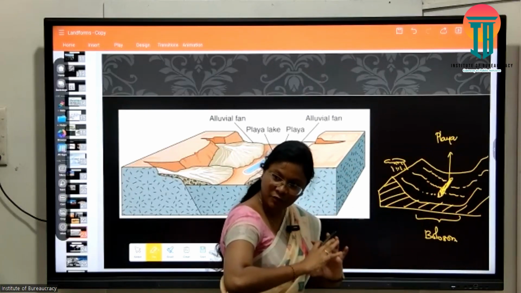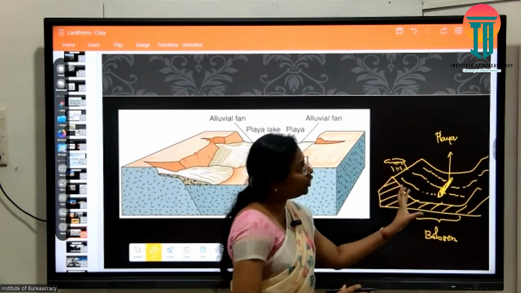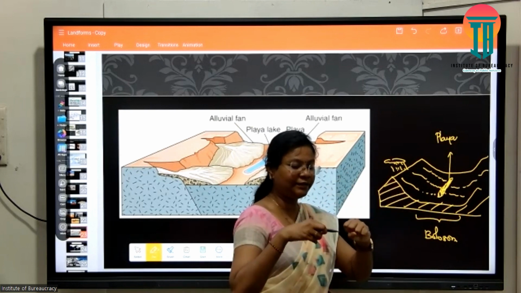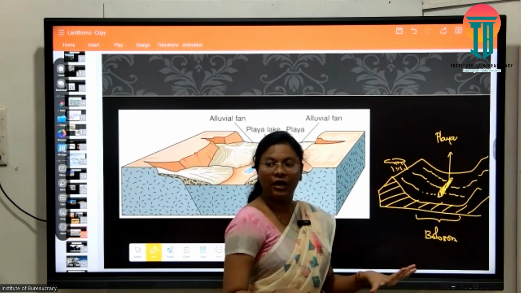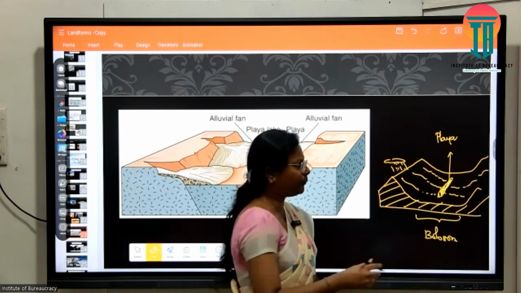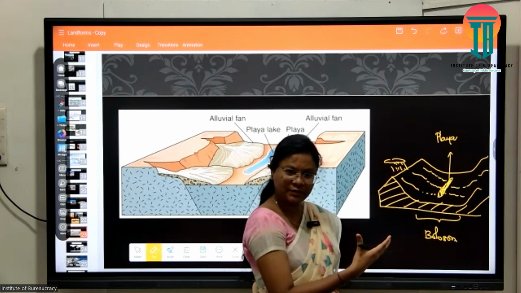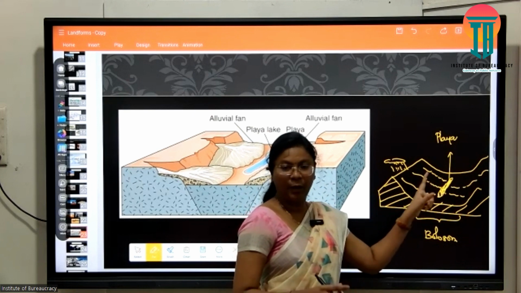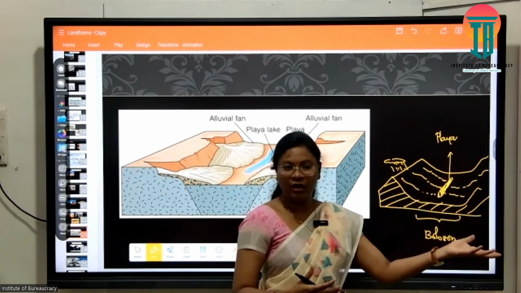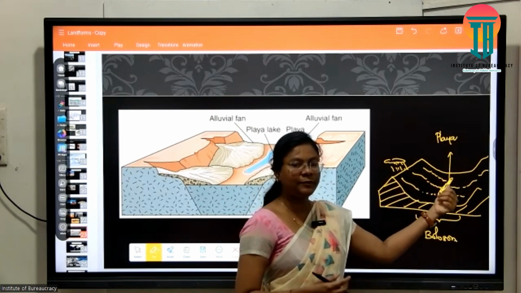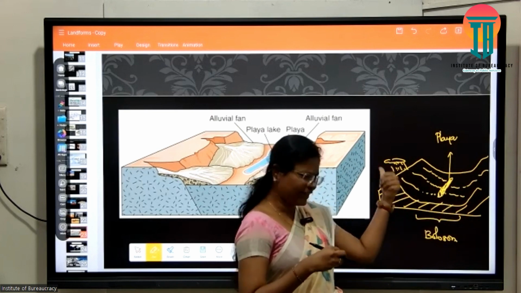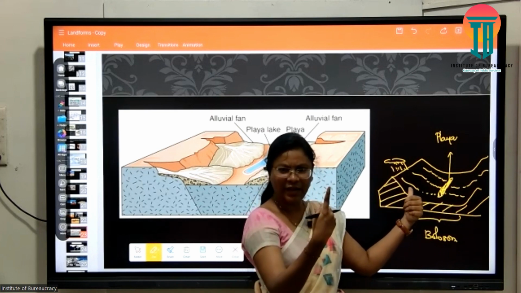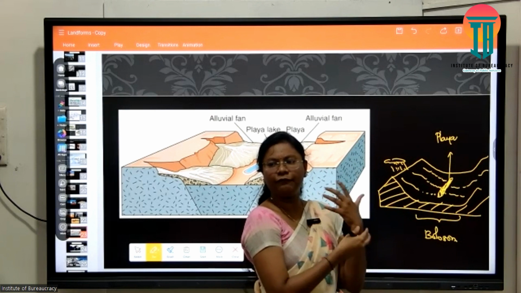When streams confluence into the playa, the smaller streams also erode particles and try to deposit the riverine deposits, or the stream deposits, or the fluvial deposits. These are all fluvial elements of minor scale; on a bigger scale I would call them rivers. In a desert region the rate of evaporation is high. This is not a humid region where rainfall is maximum.